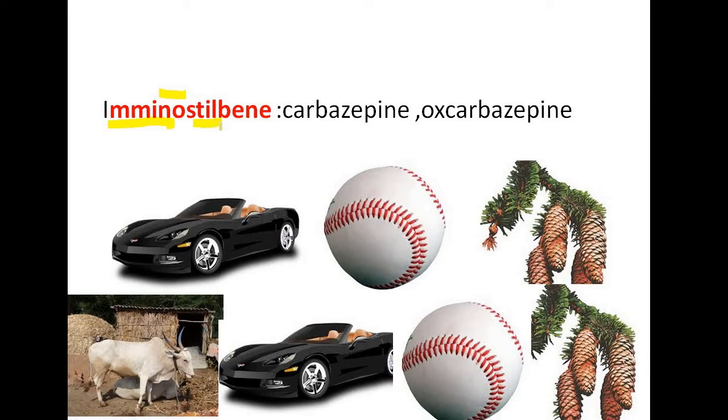Not for Mr. Bean. Mr. Bean doesn't have an immune system. He's weak. So like that you can remember. So immune, no, for Bean: iminostilbene.